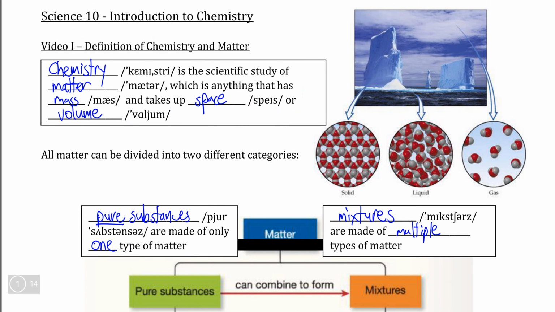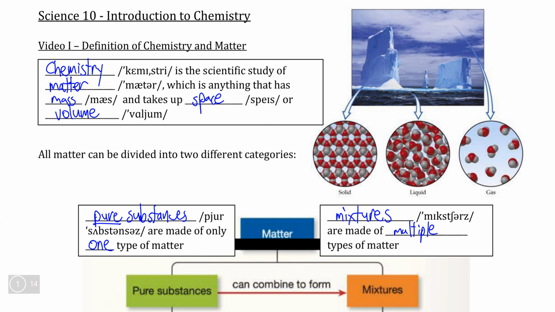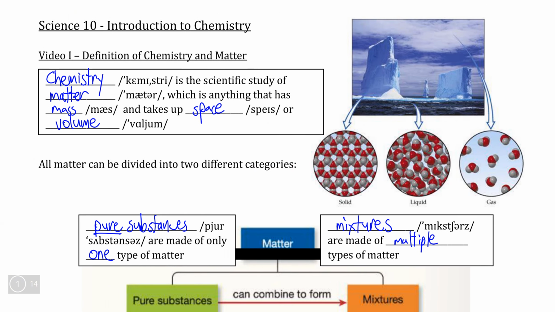Before you move on to the next topic, try the practice problems here and see if you can answer the multiple choice and short answer questions, which go through whether you can identify different types of matter as a pure substance, a mixture, an element, a compound, a solution, or a mechanical mixture. When you complete that, you will be ready for a more in-depth exploration of what we will learn in the chemistry unit.